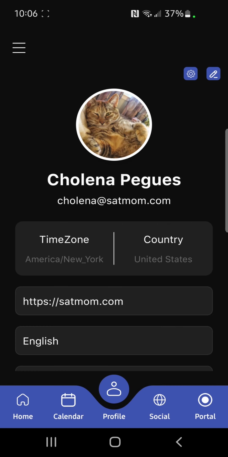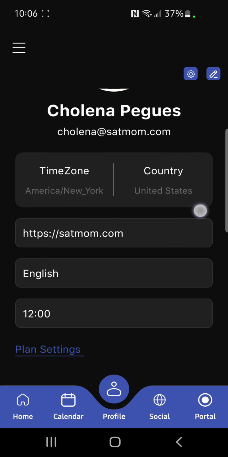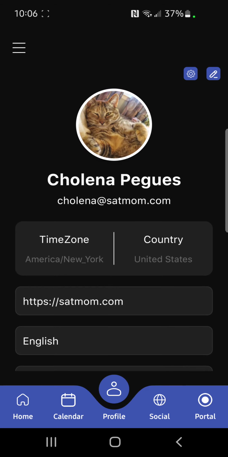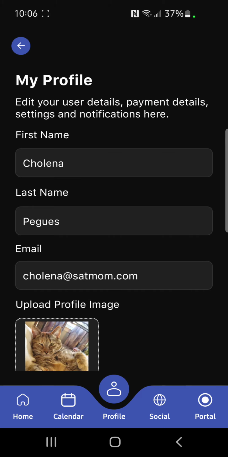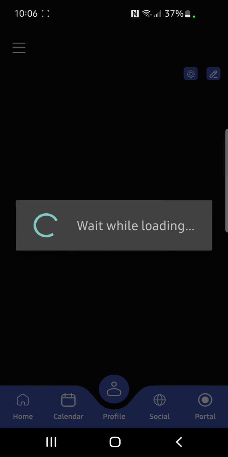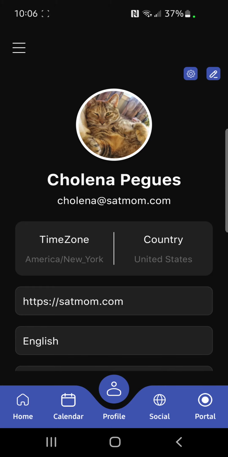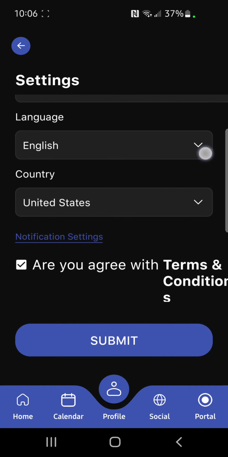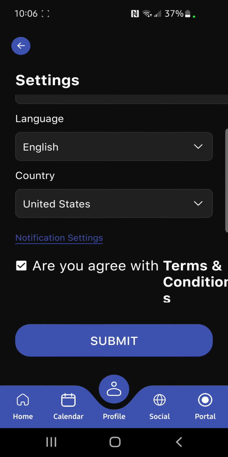This is your basic profile setup. You can edit your profile at any time, and the plan that you choose, whether it's Women's Moon Centers, whether you just want the portal without the moon centers options, or you just want a basic membership with the moon calendar, you can edit that at any time. And you can also go to your settings here, touching this little cogwheel icon. You can edit your time zone, formats, and your notifications.